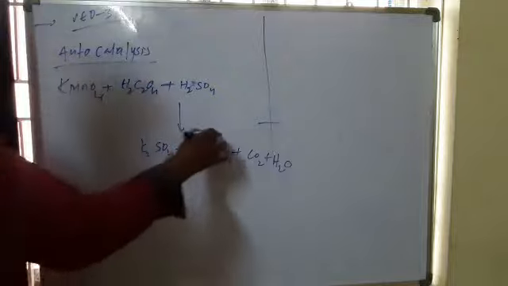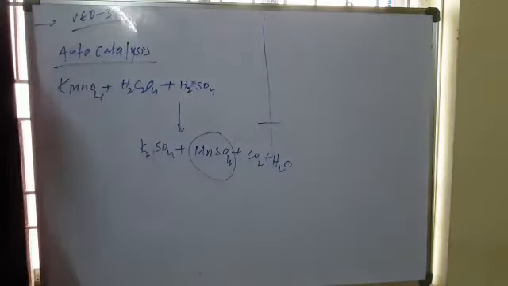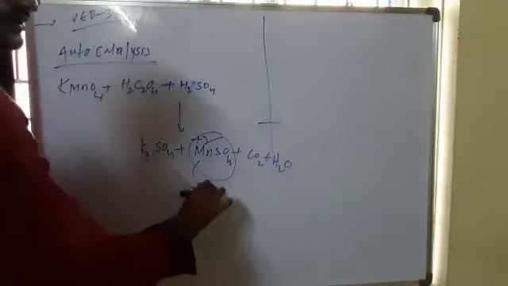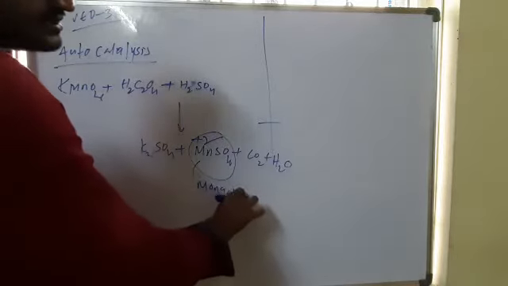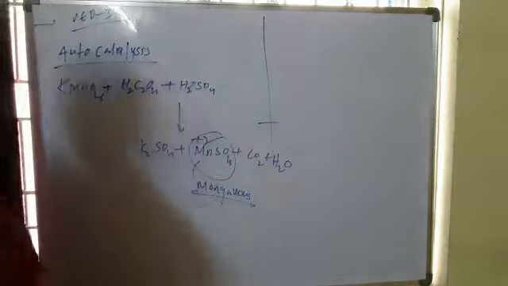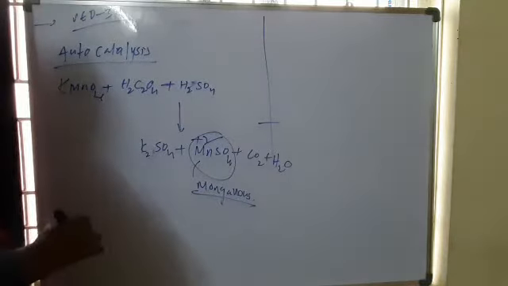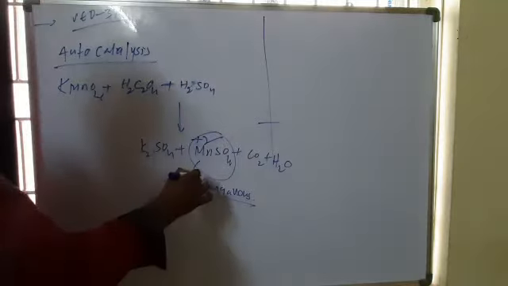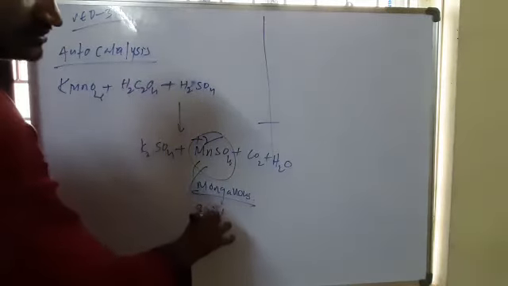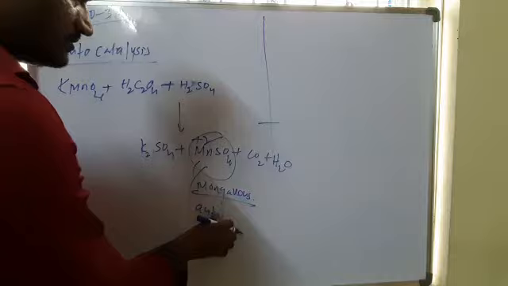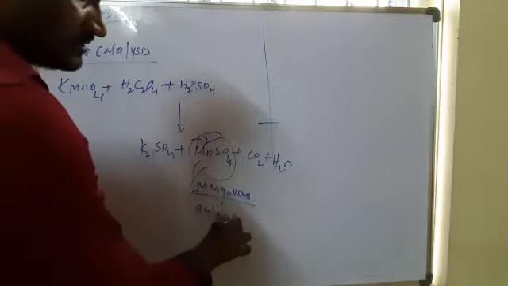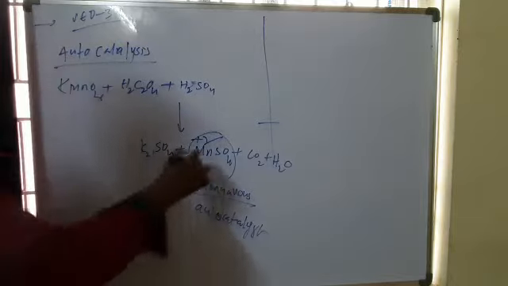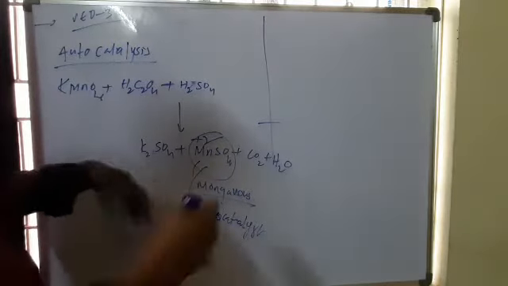So in this case, this is a manganese ion. With the formation of Mn2+ ions, the rate of reaction increases. So this acts as an autocatalyst. In some reactions, one of the formed products catalyzes the reaction.